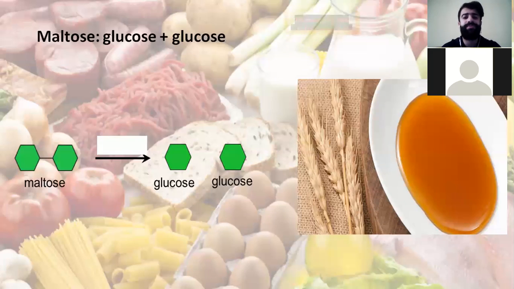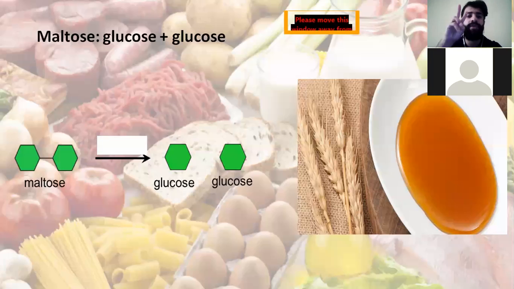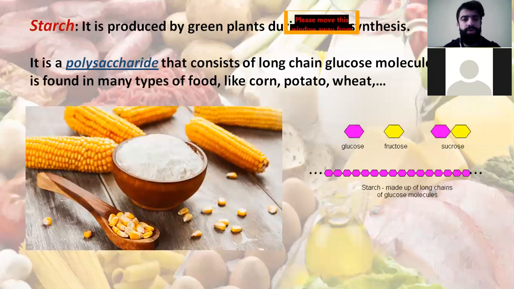So from now, you have to know that carbohydrates, we have the simple form, it's called monosaccharide. Monosaccharide is composed of only one sugar. Disaccharide is composed of two simple sugars. Then we're going to move to the polysaccharide. Polysaccharides consist of long chains of glucose molecules.